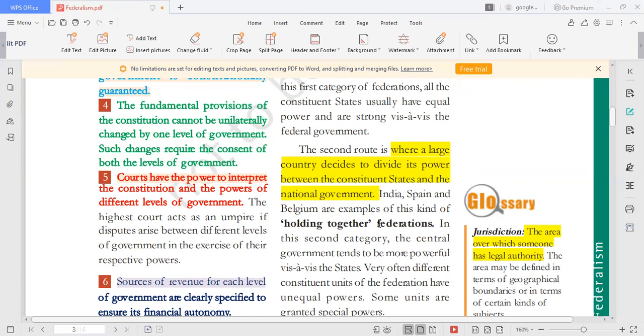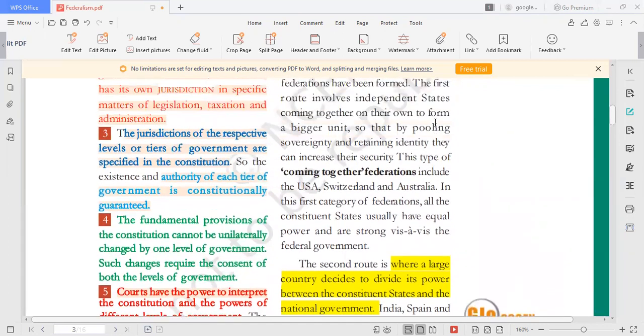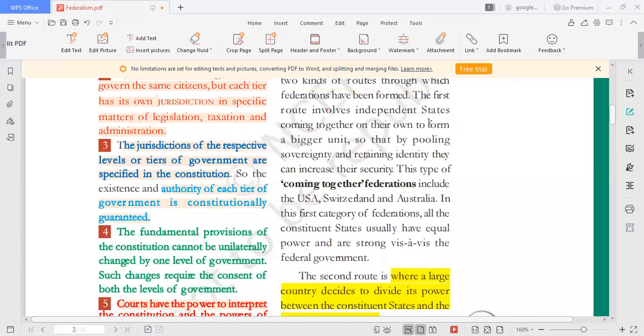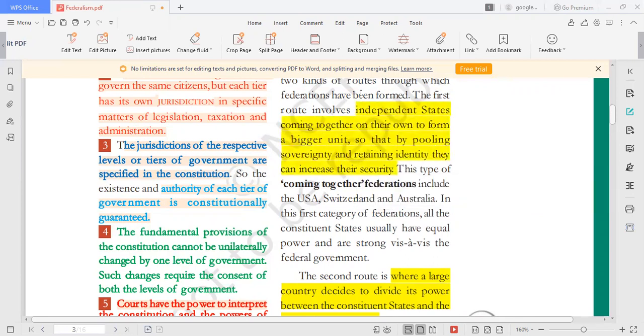And what is coming together? Small countries will come together for their safety. The independent states come together on their own to form a bigger unit, so that by pooling sovereignty and retaining identity, they can increase their security.